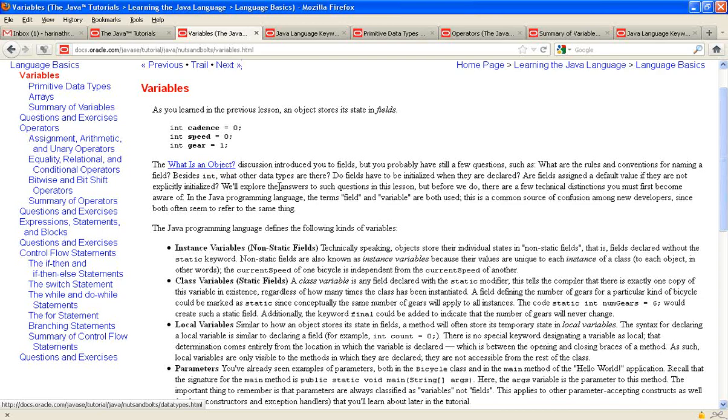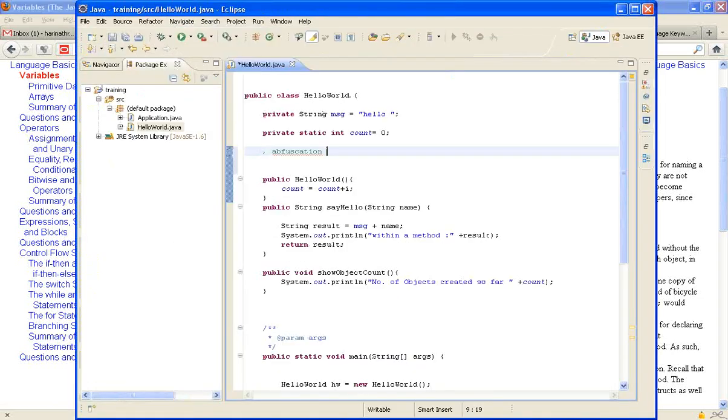Local variables are the variables that are declared within a method. The scope is that when you call the method, only then that variable will be initialized, and the moment method execution is over, that variable's life is done. Methods will also have parameters.